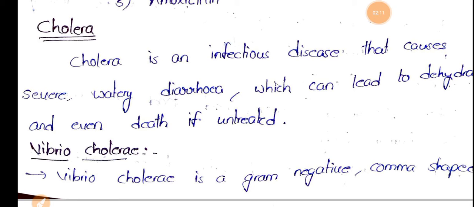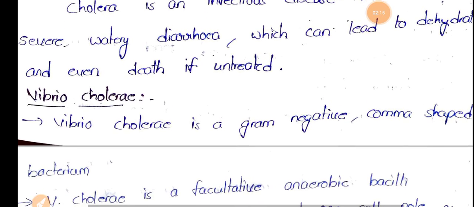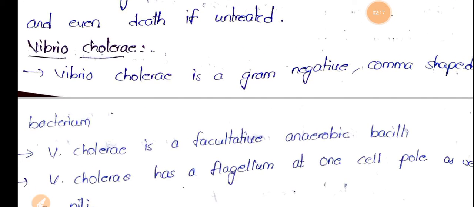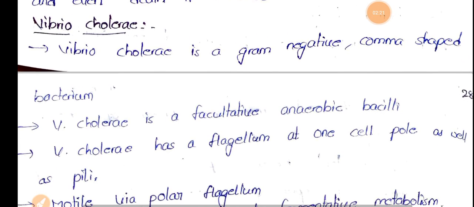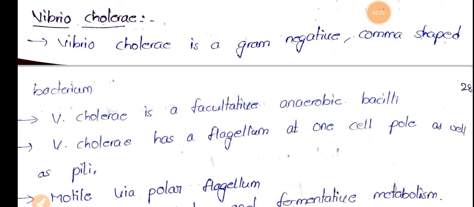Let's see firstly what Vibrio cholerae is and what are its characteristics. Vibrio means it is a comma shaped bacteria. While discussing the shapes and structures of bacteria, we have seen this point: Vibrio bacteria are the bacteria which are in comma shape.